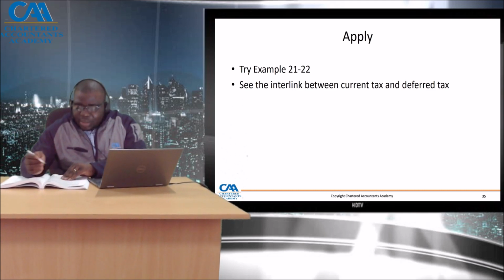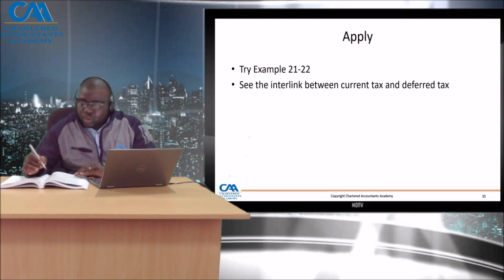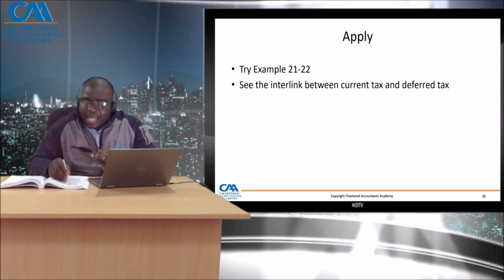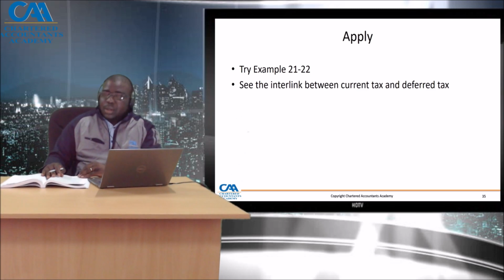The same entity also has got prepayment of expenses, 20x3 and 20x4, 6,000 and 8,000 respectively. It also has got revenue received in advance of 12,000. The plant was revalued for 22,000 at the beginning of 20x4. So what we see in this example under example 21, we see profit before tax, which affects our current tax. We see information for temporary differences. We saw assets, the plant, the prepaid expenses, but we also saw revenue received in advance as well, right?